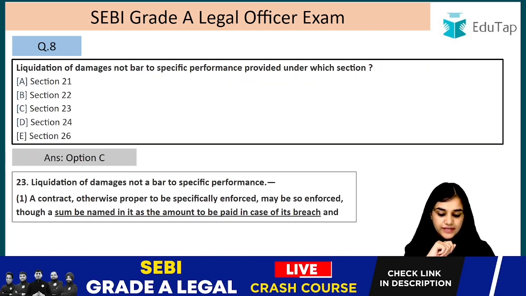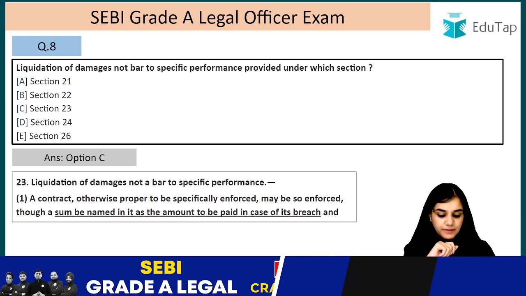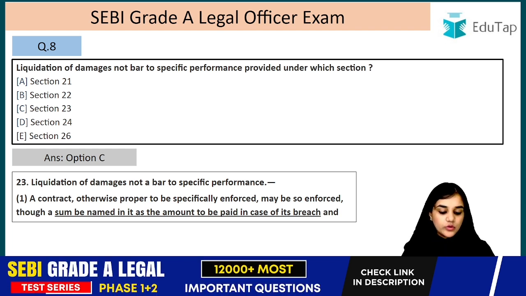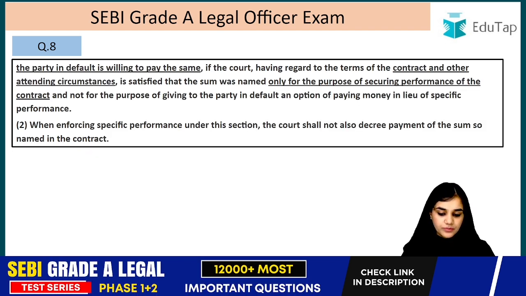Now let's read the entire section. A contract otherwise proper to be specifically enforced may be so enforced though a sum be named in it as the amount to be paid in case of its breach, and the party in default is willing to pay the same.